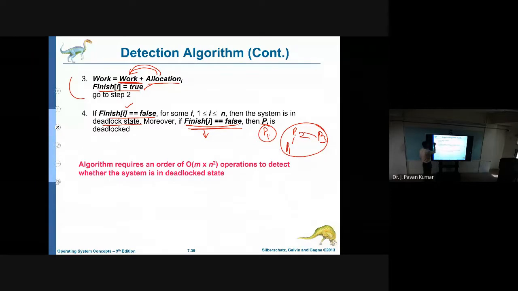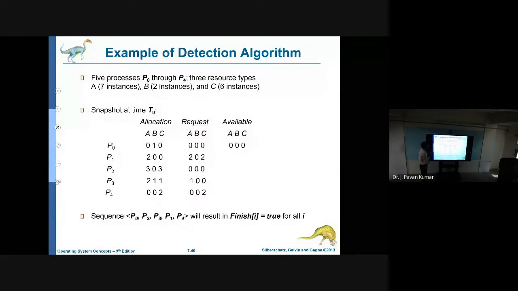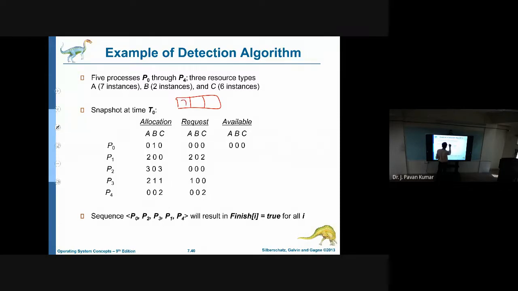Next, how will we use this algorithm? This is one example. A is having 7 available in total, this is 2, this is 6. Now we have allocated these many resources.